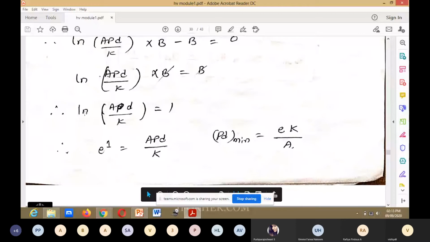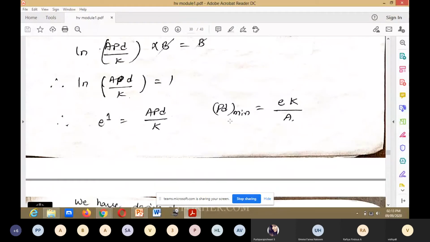And if ln goes to this side, then it will become e to the power of 1 is equal to APD divided by K. Or if you apply ln on both sides, you will get this one. Better to take ln this side, you will get e to the power of 1 is equal to APD divided by K.